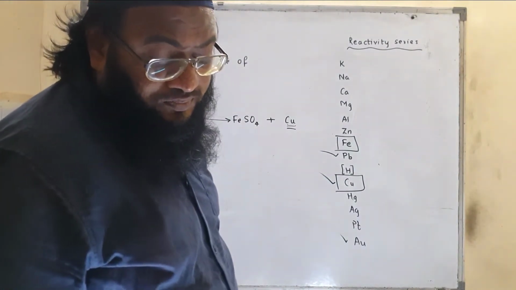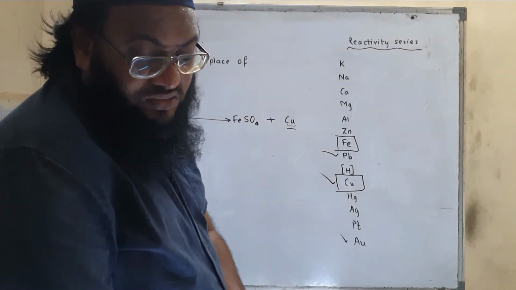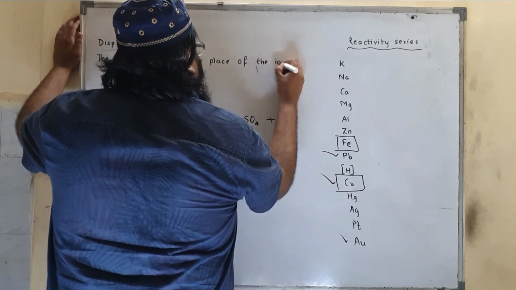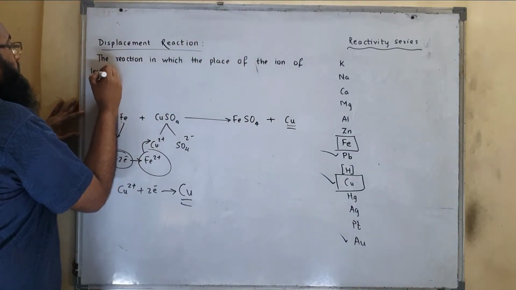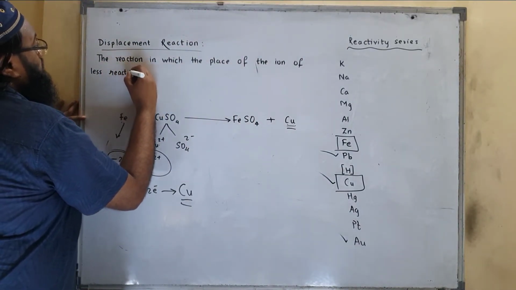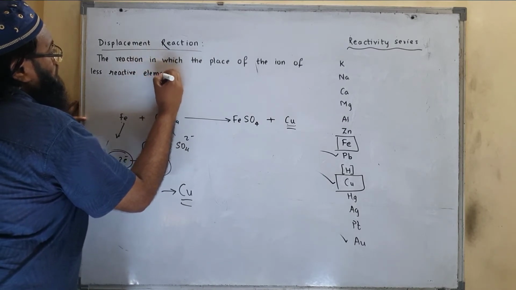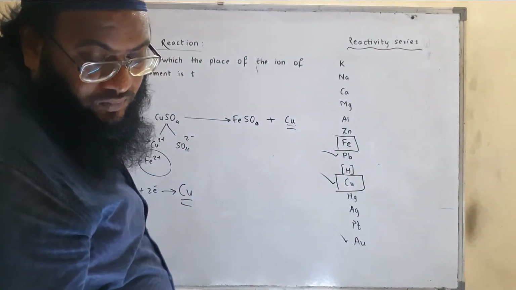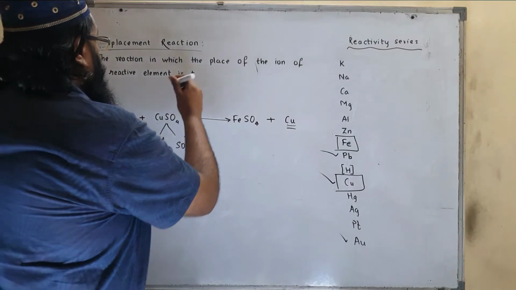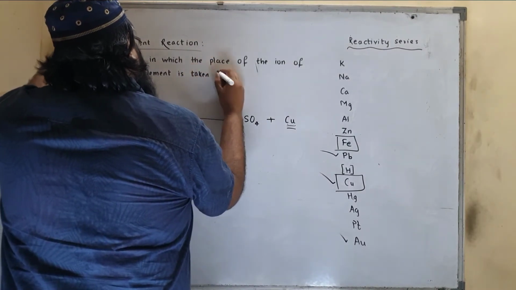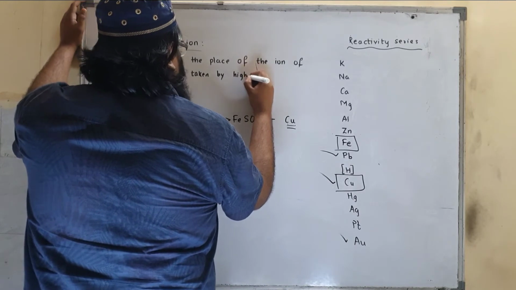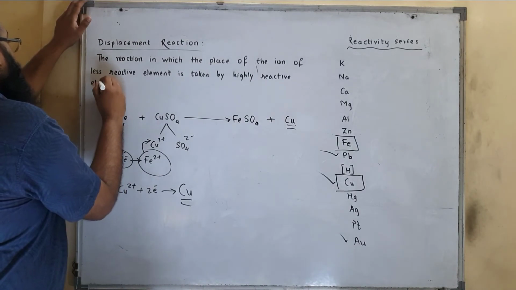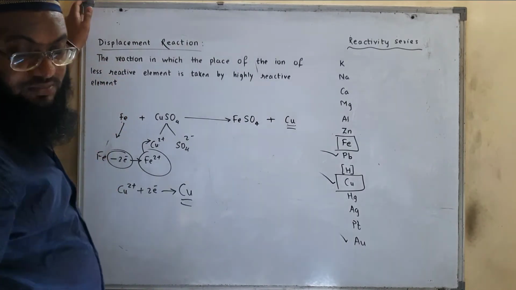Simply you can write it this way also, but in your textbook it is said that the reaction in which the place of the ion of a less reactive element is replaced by a highly reactive metal, highly reactive element, is called a displacement reaction.